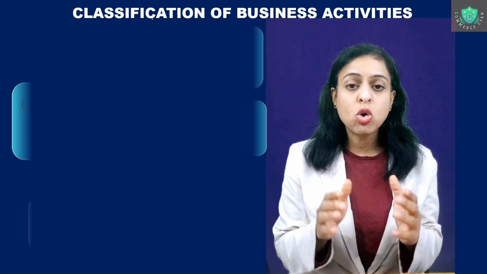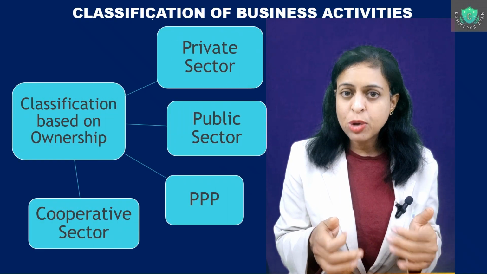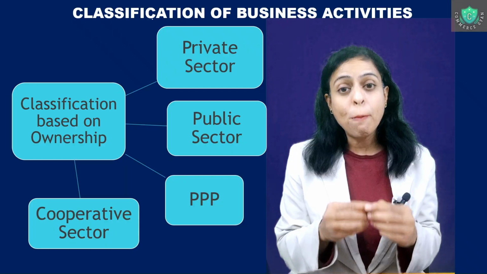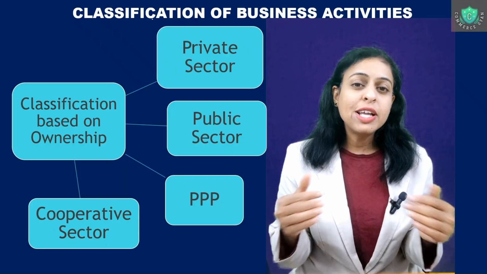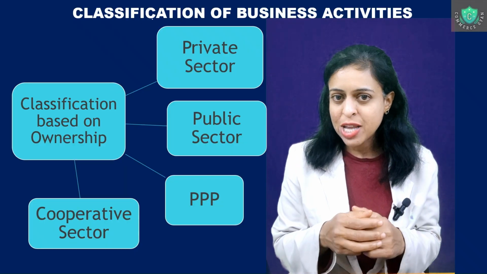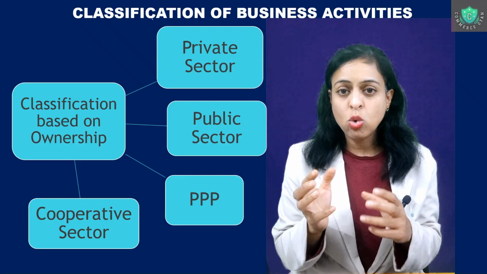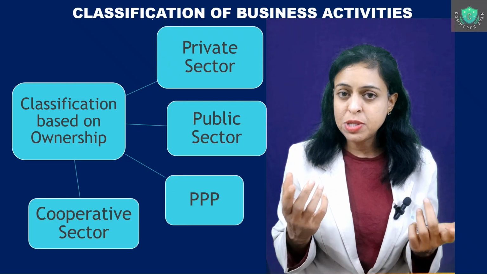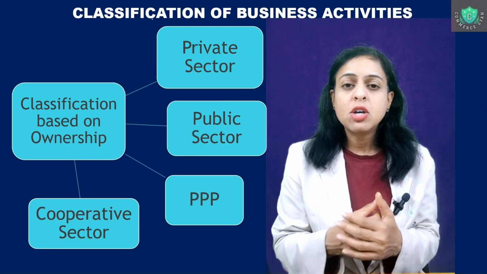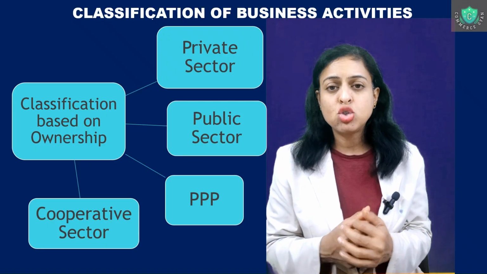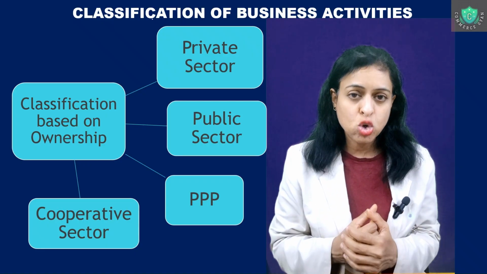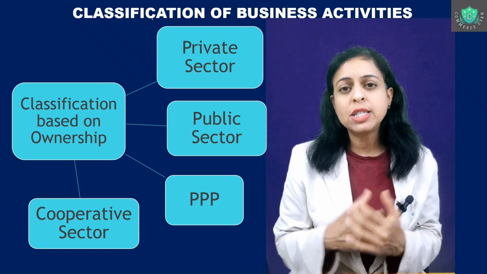Now, this is important because there could be private ownerships, there could be government ownerships, there could be a combination of both, right? Or there could be a separate sector like cooperative societies. So, if it is privately owned, like suppose I start with a particular business, it's a private business. You start your own maybe sole proprietorship business activity. You start a coffee shop, let's say. So that coffee shop owner is a private owner.